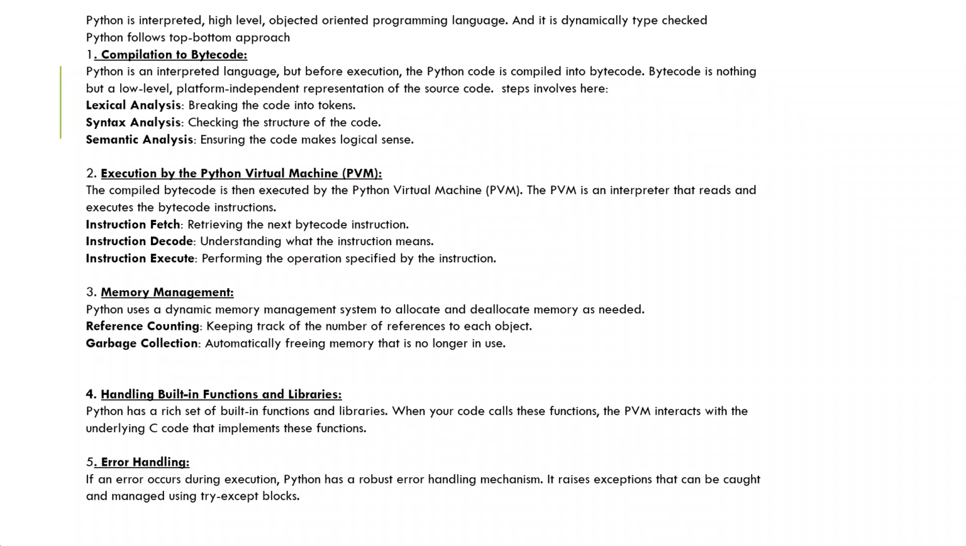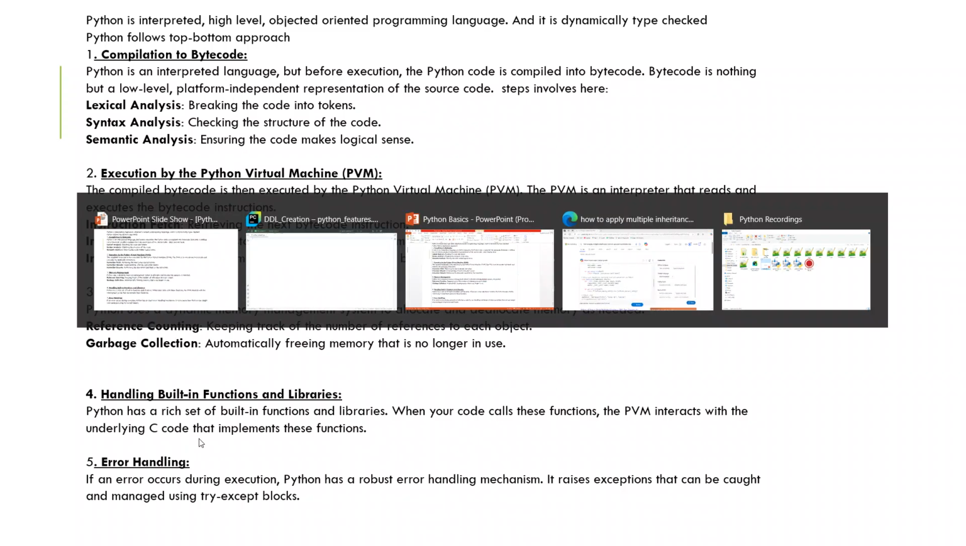So these are the 5 steps involved in executing our Python program, and these steps are very important from an interview perspective as well. You should remember what happens first, then second, and then third. Now I will write one code and then explain it to you.